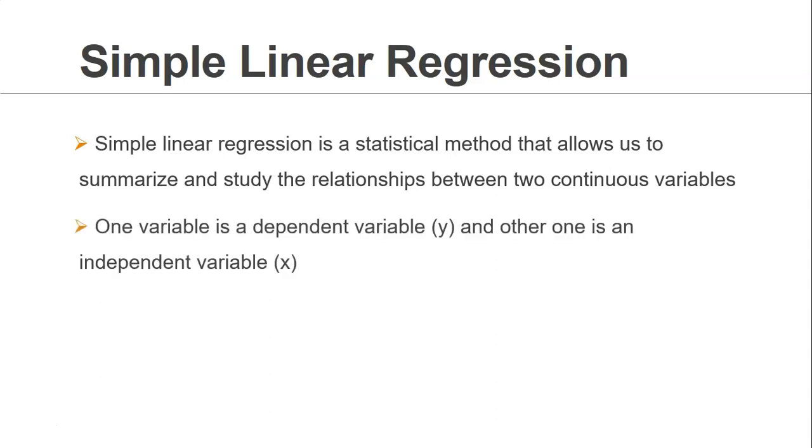In that case, we have one independent variable, let's say x. And based on the value of x, we are trying to predict some value of y. And y here is nothing but a dependent variable. So our dependent variable y is dependent on the independent variable x linearly. That is our basic assumption behind applying simple linear regression on our dataset.